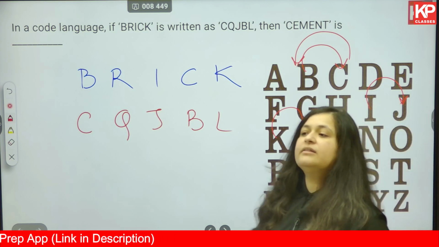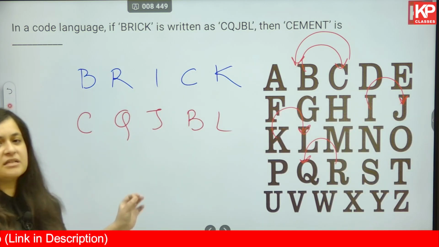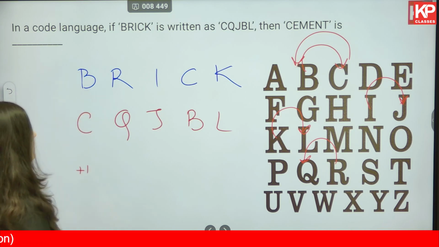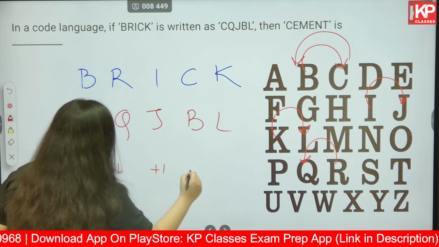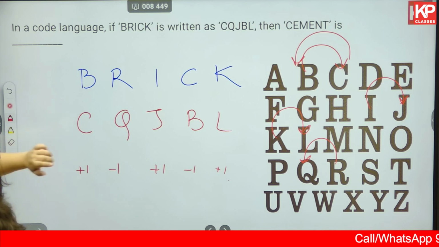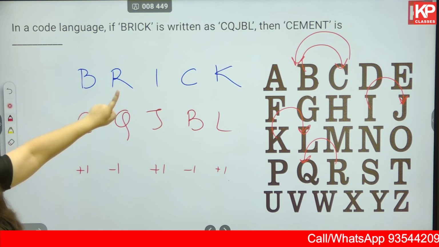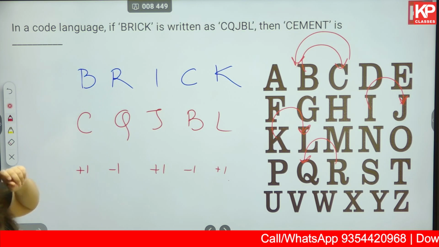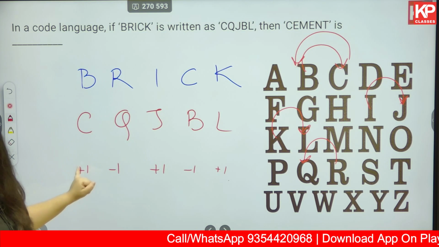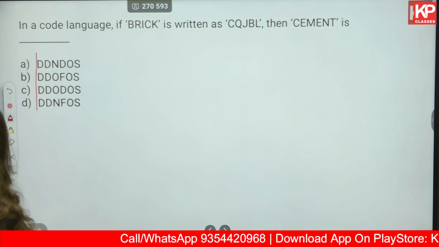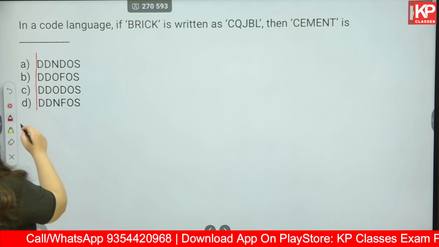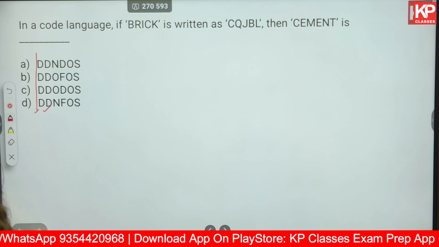It's very evident that the pattern that is being followed over here is +1 -1. So B becoming C is +1. R becoming Q is -1, +1 -1 +1. This is a pattern that we are able to see. So by this understanding, C should become D, okay. And E will not become F, E will become D, +1 and -1. So let us look at the options. C becomes D, that is +1. E becomes D, that is -1.